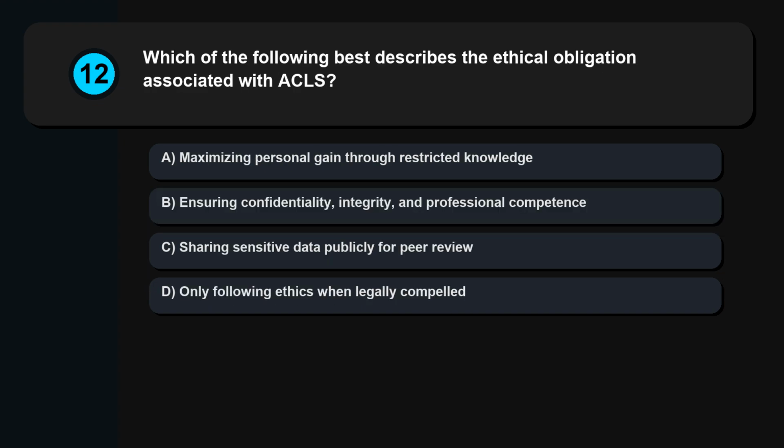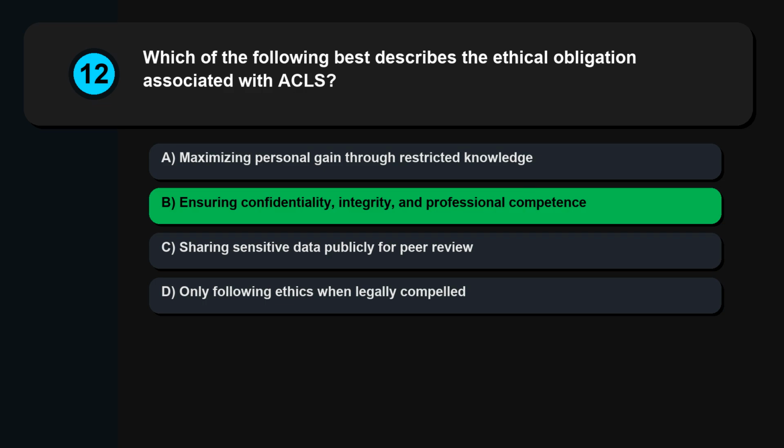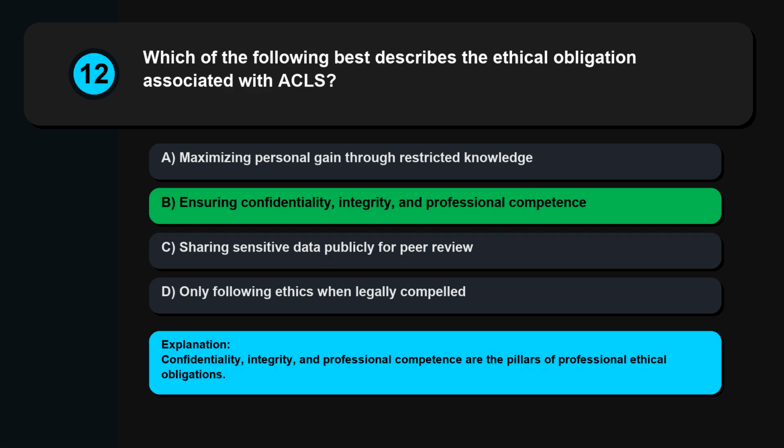Question 12. Which of the following best describes the ethical obligation associated with ACLS? Maximizing personal gain through restricted knowledge, ensuring confidentiality, integrity, and professional competence, sharing sensitive data publicly for peer review, only following ethics when legally compelled. Confidentiality, integrity, and professional competence are the pillars of professional ethical obligations.